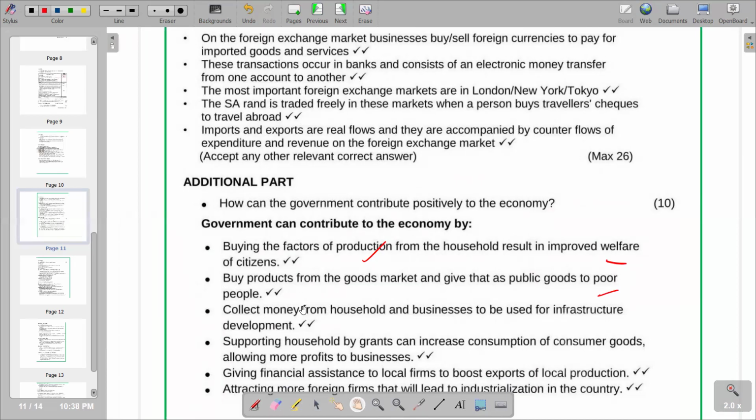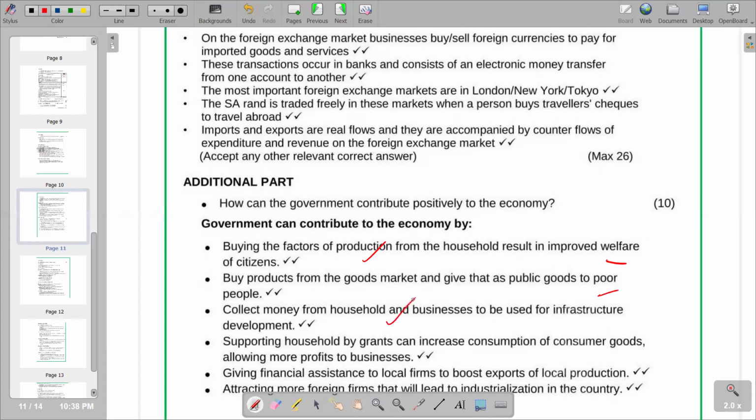So let's collect money from households and businesses to be used for infrastructure development. The collection of money from households and businesses is through the instrument of taxation, whereby they tax the households and businesses, and then they use that income that they collect for infrastructure development. So basically, that's what we have.